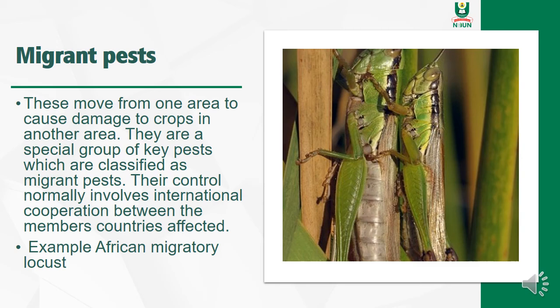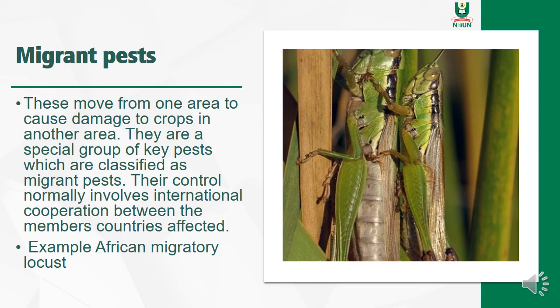Now we'll be talking about another category of pests called the migrant pests. Just like their name, they move from one area to another to cause damage in crops. They leave their area, go to another area, and cause damage. They are a special group of pests classified as migrant pests.